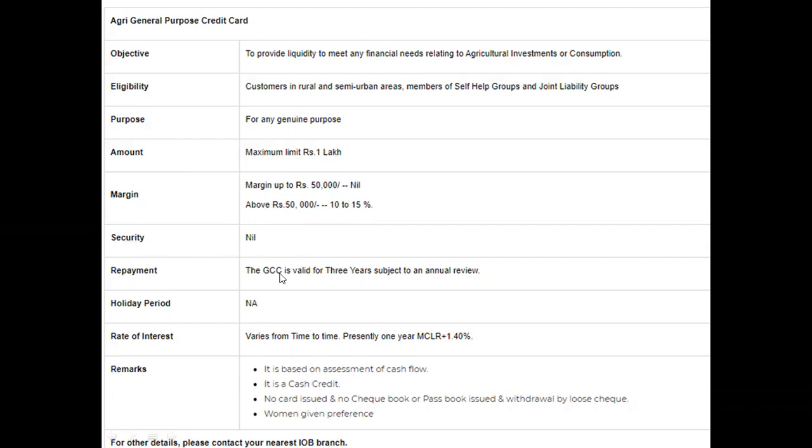Okay, repayment: the GCC is valid for 3 years subject to an annual review. So it will be valid for 3 years. Okay, there is no holiday period in this. And rate of interest varies from time to time. Presently 1 year MCLR plus 1.40%, and it is based on assessment of cash flow. It is a cash credit, and no card is issued and no checkbook or passbook issued, and withdrawal is by loose cheque, and women are given preference. So these are the features of IOB General Credit Card, and this we have taken from the website of Indian Overseas Bank.